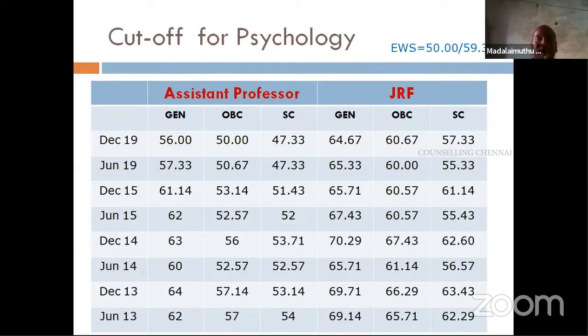Now when we observe the cutoff here, it is more or less consistent. If you see the cutoff in 2019 June and December 2019, it is just slightly, 1%, different. And you again look at JRF, it is just the same, 0.67, and for other categories. So what I want to tell you from these statistics is the cutoff remains more or less the same.